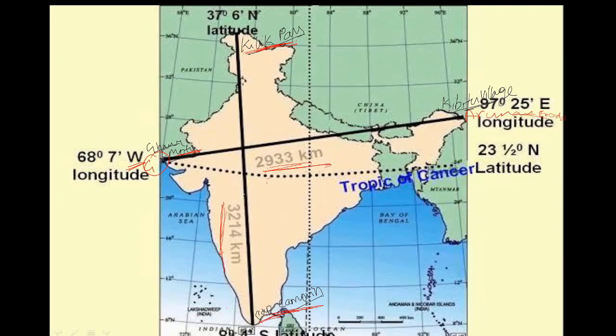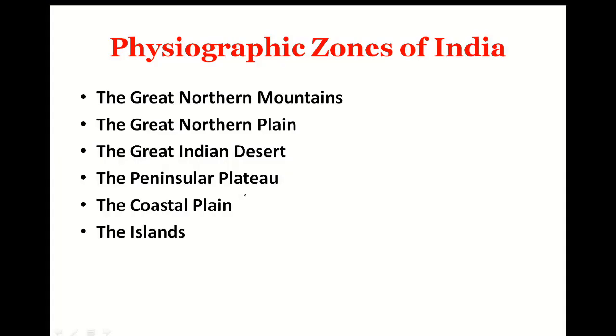In the next video, we'll be covering the physiographic zones of India, and we'll be dealing with the Great Northern Mountains, Great Northern Plains, Great Indian Desert, Peninsular Plateau, coastlines and islands. So in this way we'll be dealing with the classes. In the next video it will be about the Northern Plains. We'll be discussing more about mountain passes and the Himalayas.